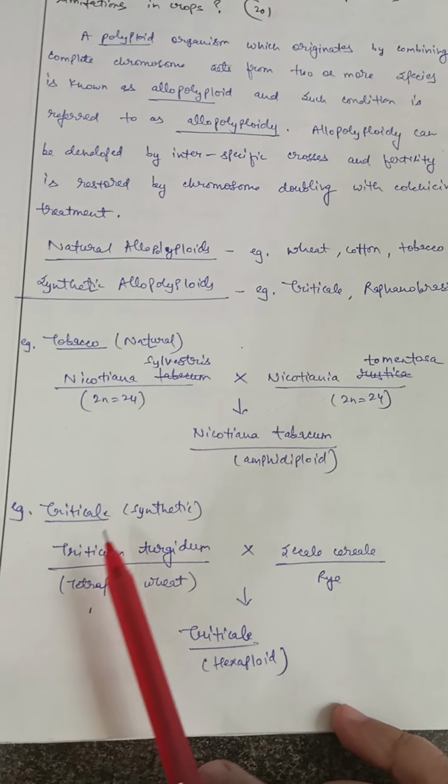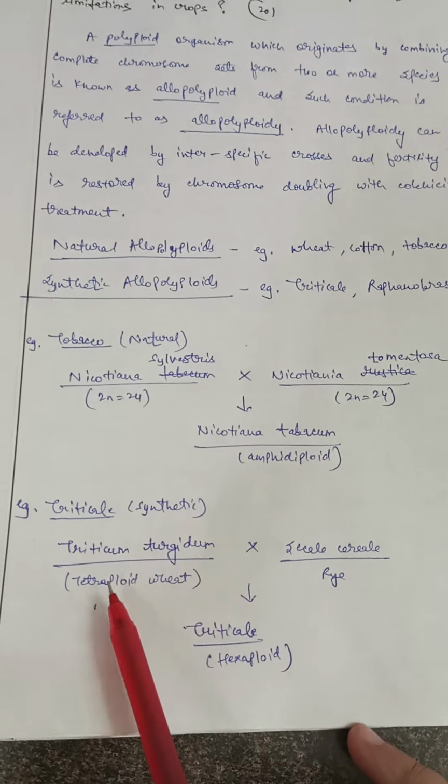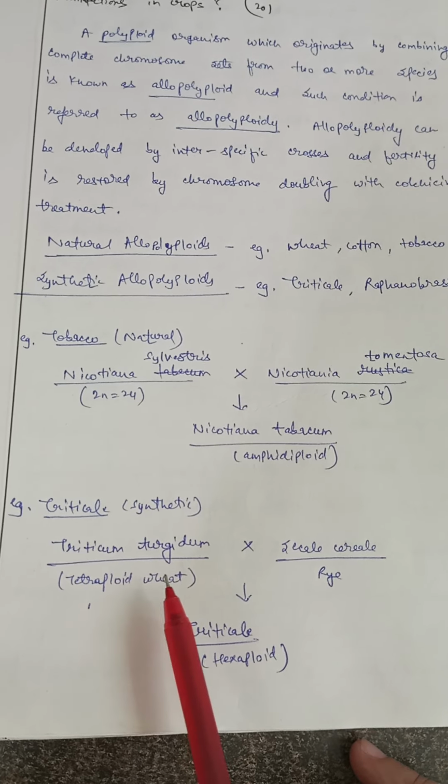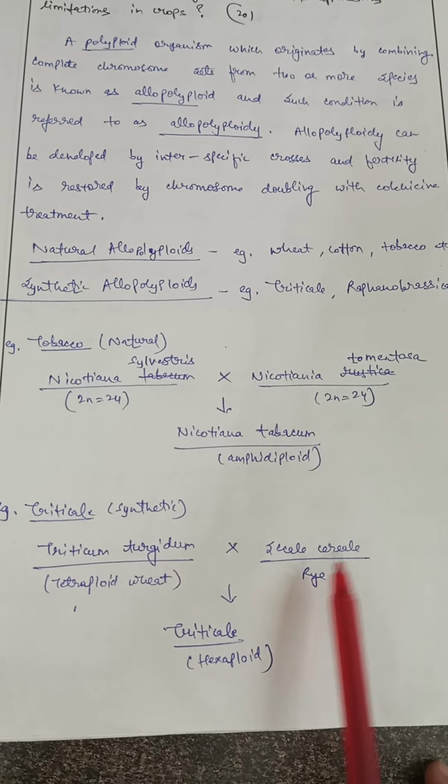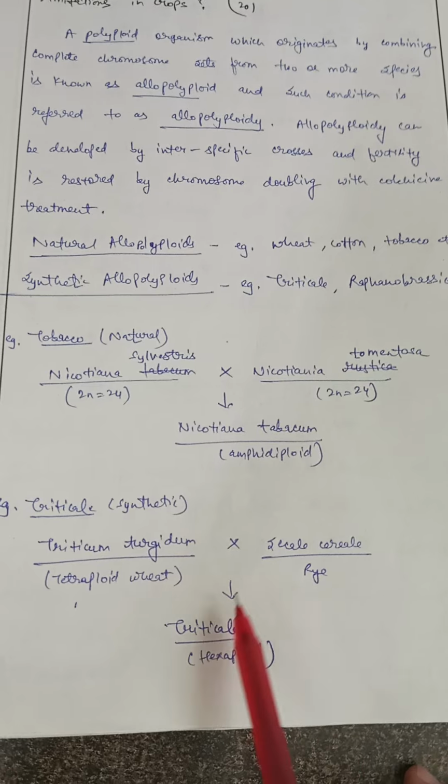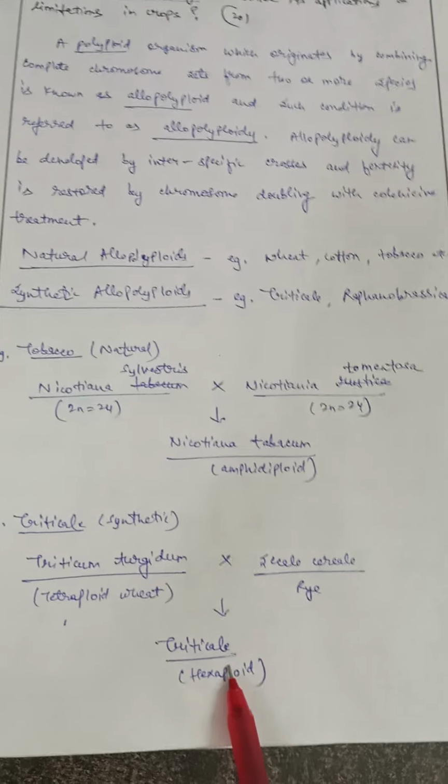While in case of triticale, it is a synthetic allopolyploid. In this, Triticum turgidum, which is a species of wheat, was crossed with Secale cereale, that is called rye. So it resulted in triticale, that is hexaploid.